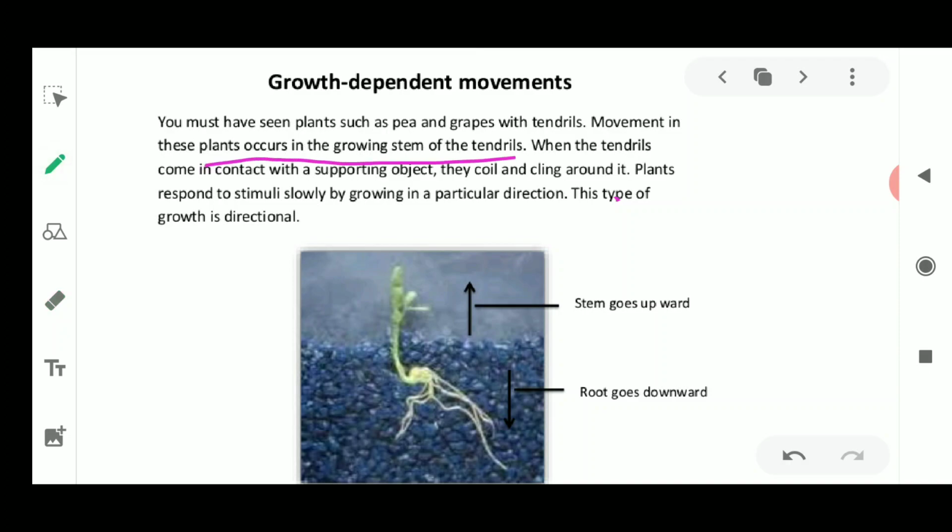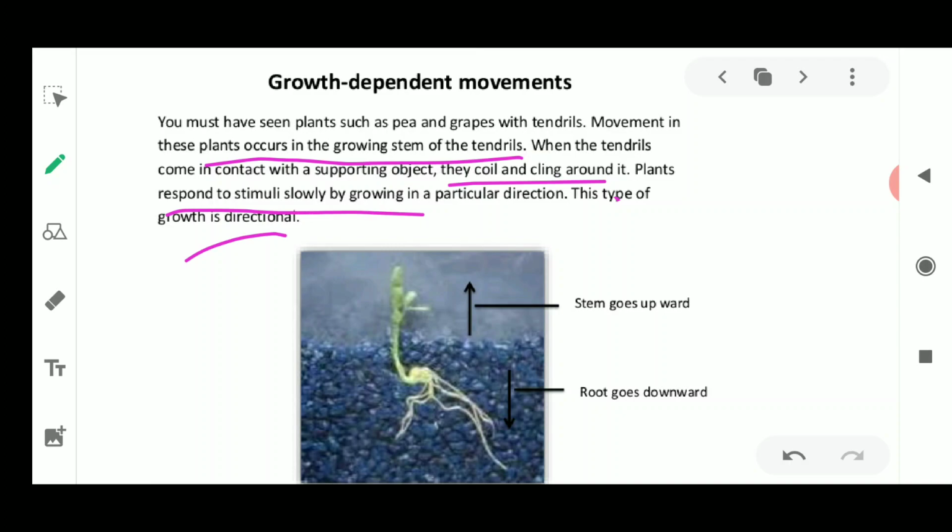When the tendril comes in contact with the support, it clings around it. Plants respond to the stimulus slowly by growing in a particular direction. This type of growth is directional growth, also known as tropic growth or tropism.